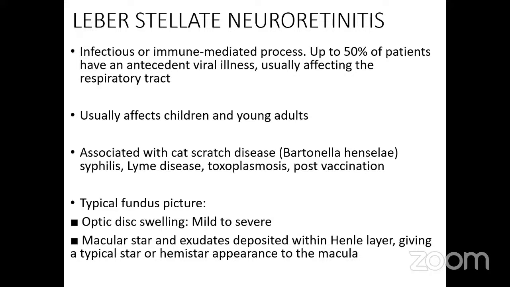Another type of condition which is generally confused with optic neuritis is Leber's idiopathic stellate neuroretinitis. It is an infectious or immune-mediated process. Up to 50% of the patients have antecedent viral illness, generally affecting the respiratory tract. It generally affects the children and young adults. Associated with cat scratch disease, syphilis, Lyme disease, toxoplasmosis, and can be seen post-vaccination.